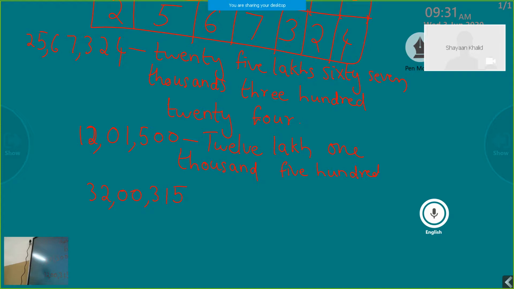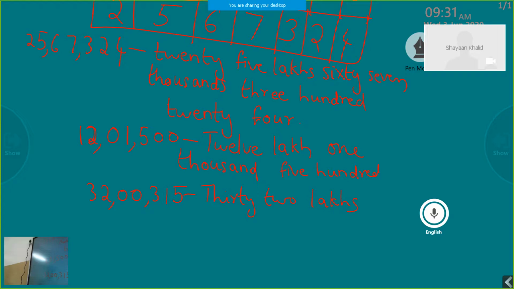Now how will you read this one? Once again, remember, when you read a number, we have to read the digits in the group together along with the period name. So first, 32 belongs to which period? Lakhs period. So it is 32 lakhs. What about the next one? 0, 0. Is there any value for that 0, 0? That 0, 0 has no value.